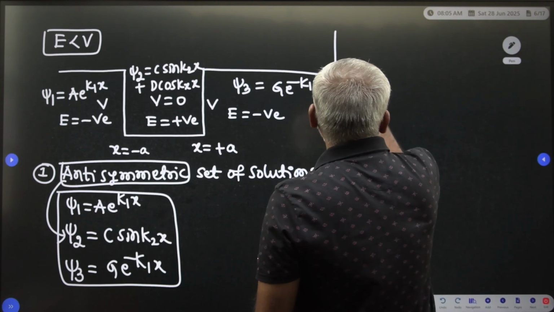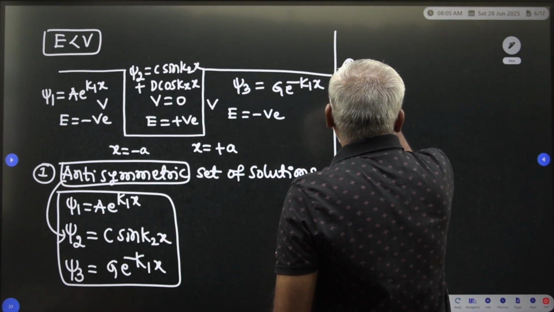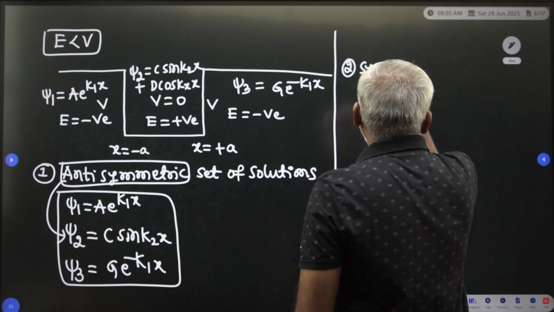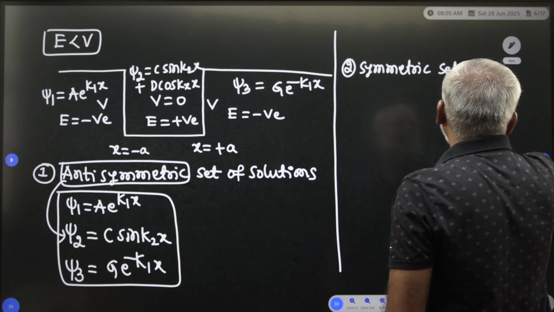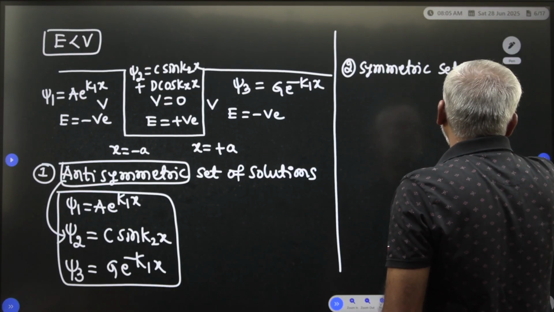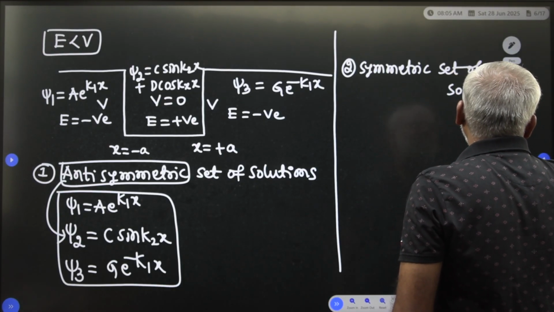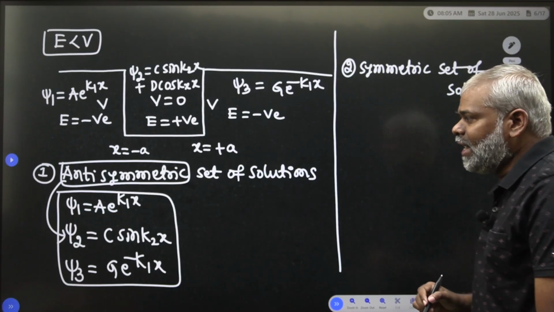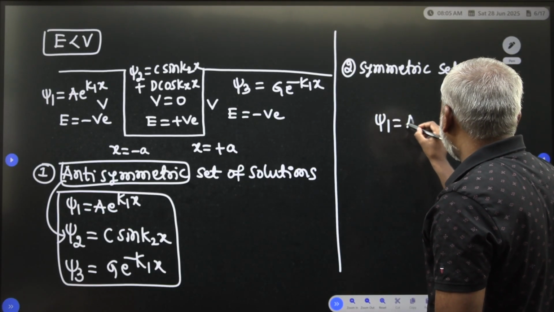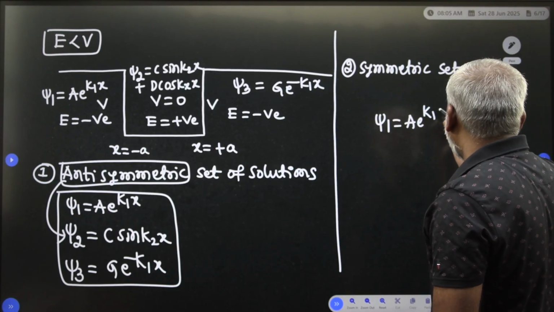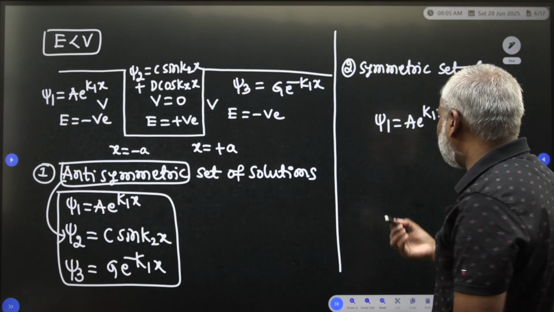Now one more set of solutions we need to consider: the symmetric set of solutions. What are the symmetric solutions? Psi 1 is equal to A e to the power of k1x, the first wave function.